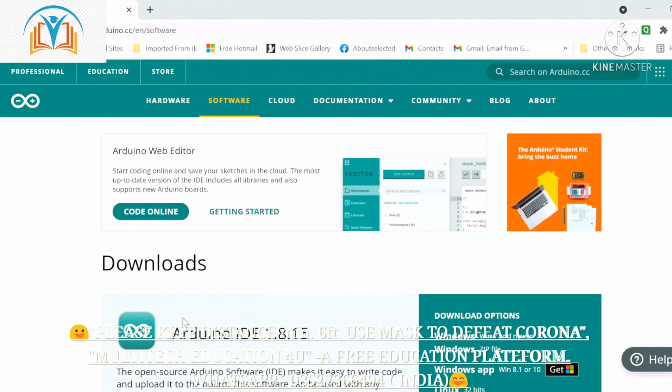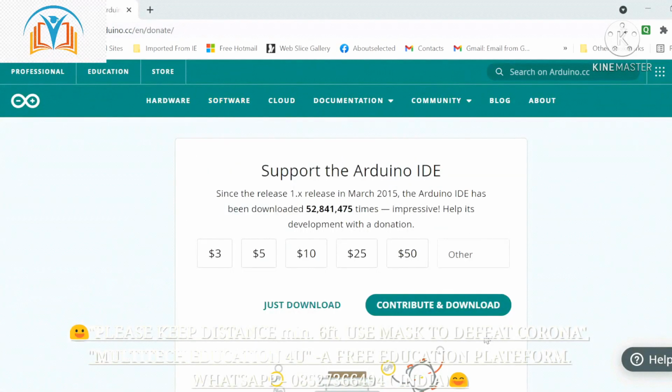Now you have to watch and, as per your Windows system, select what you need. So let us come here: 7 and newer means 8, 10, like that. So you select this one. Now it will ask whether you want to contribute and download, or just download.